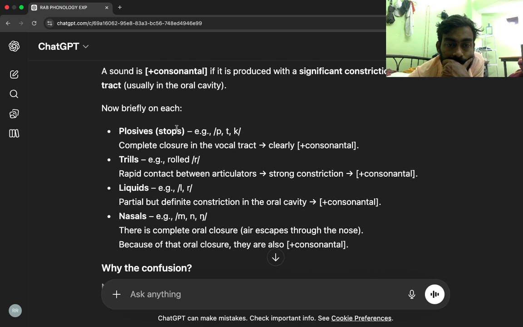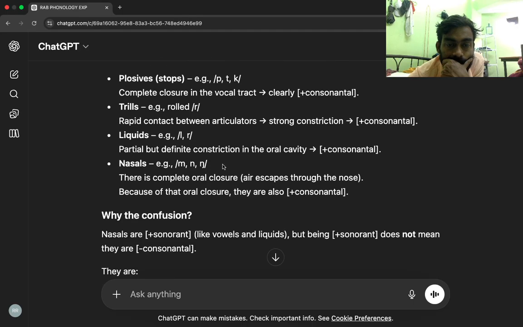Plosives, stops, for example P, T, K: complete closure in the vocal tract, clearly plus consonantal. Trills, for example rolled R: rapid contact between articulators, strong constriction, plus consonantal. Liquids, for example L, R: partial but definite constriction in the oral cavity, plus consonantal. Nasals, for example M, N: there is complete oral closure. Air escapes through the nose. Because of that oral closure, they're also plus consonantal.